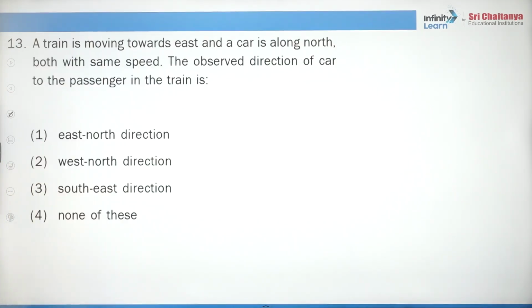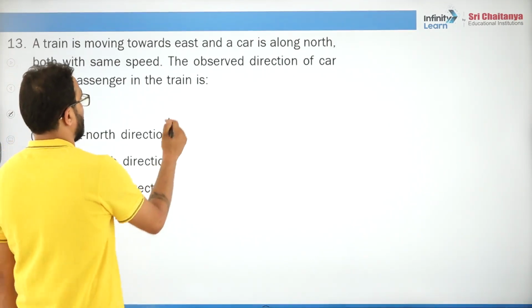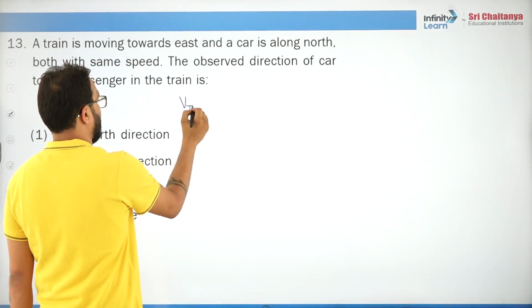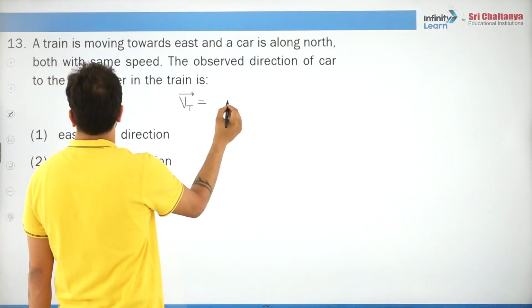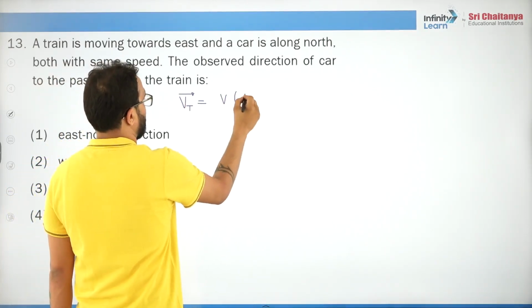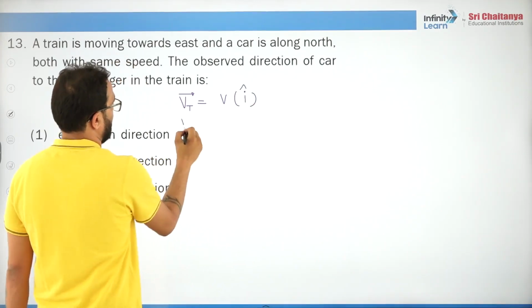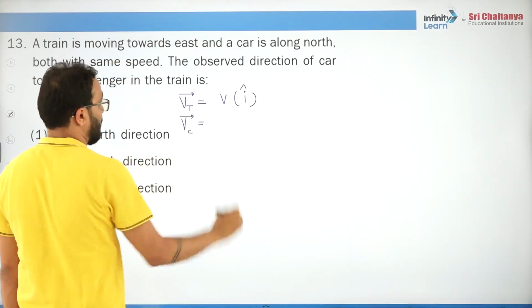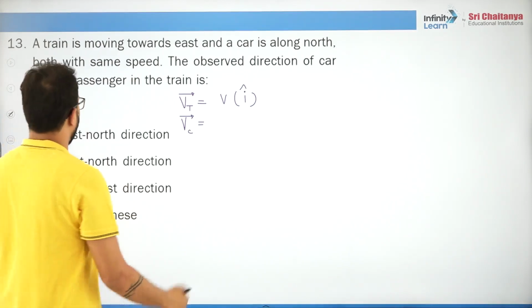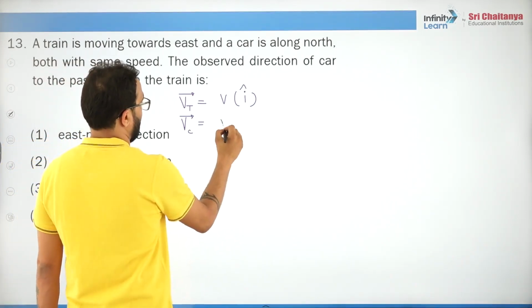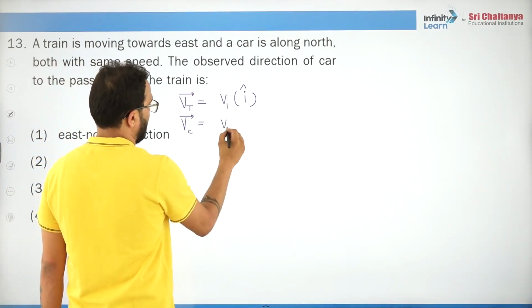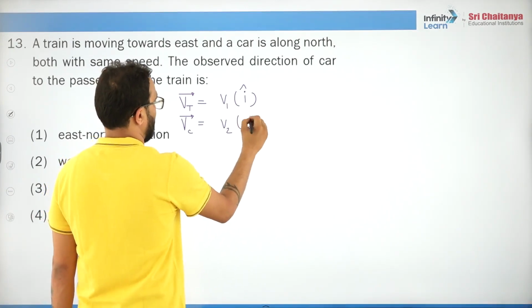Understood? Now 13th question. A train is moving towards east. Okay, so velocity of train is, let's say, v1 times i cap, right? And a car is also moving along north, so we will say v2 times j cap.